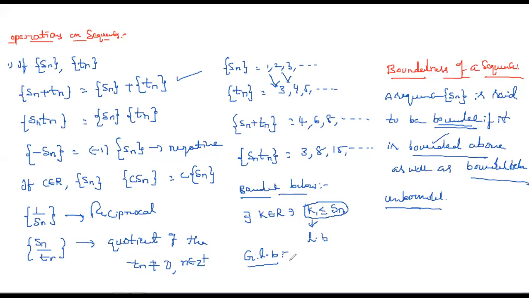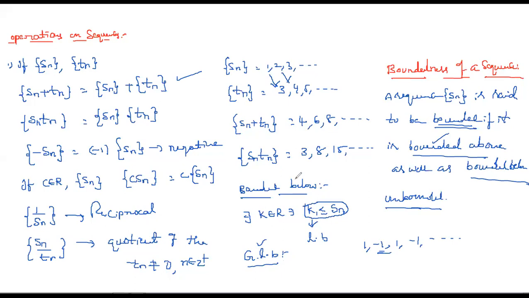Then we'll say that that is nothing but the greatest lower bound. So if we are taking the sequence 1, minus 1, 1, minus 1 like that, in that, what is bounded below? Minus 1 is the least one, a lower bound, and this is the greatest one. So minus 1 is the greatest lower bound. This is just for knowing that. We never use it anywhere throughout.